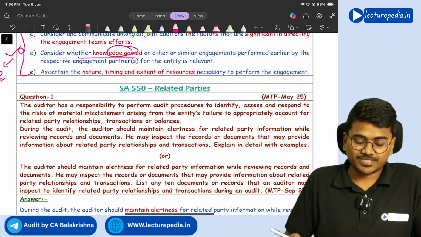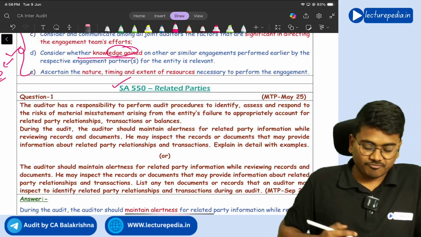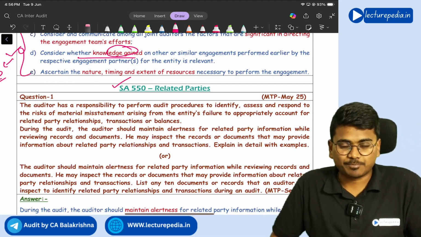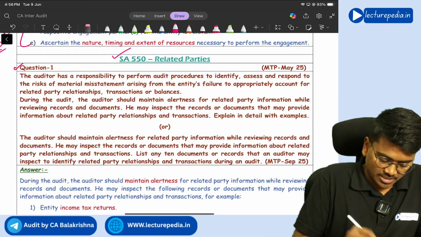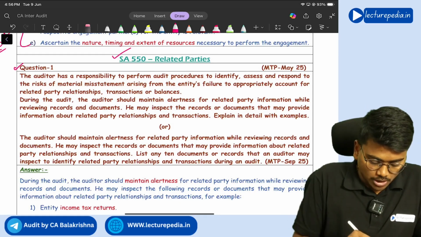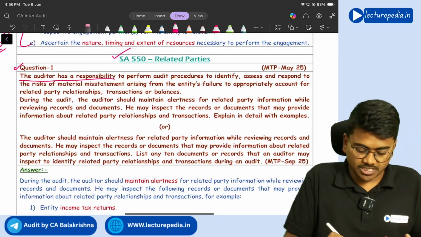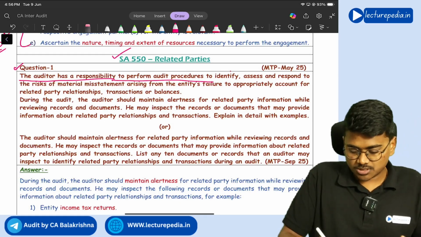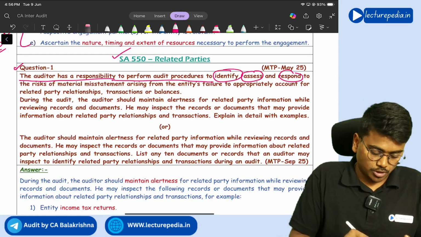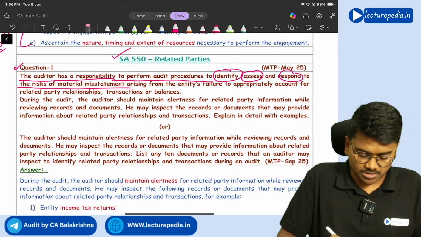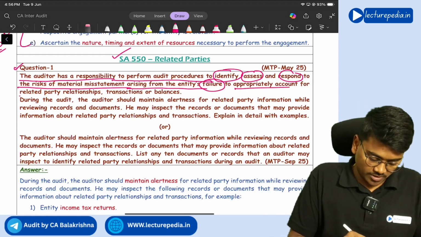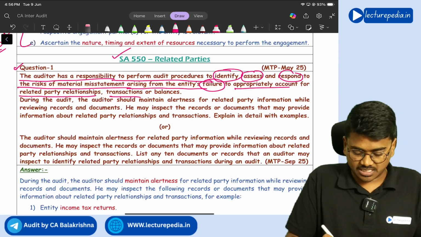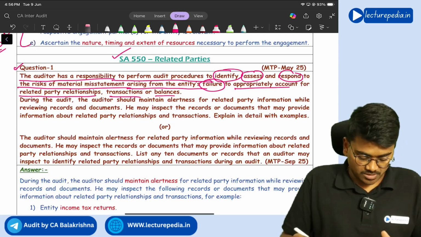Now moving to questions and answers of SA 550, related parties. There will be just two questions in this standard. Question number 1. Auditor has a responsibility to perform audit procedures to identify, assess and respond to risk of material misstatement arising from the entity's failure to appropriately account for related party relationships, transactions or balances.